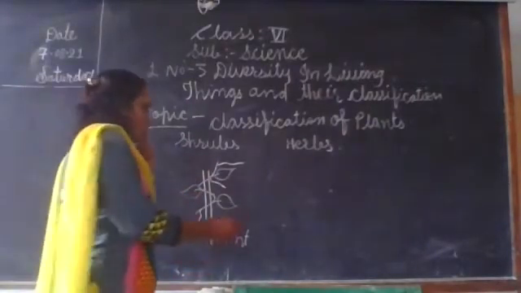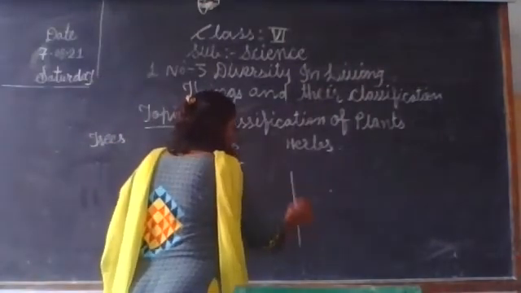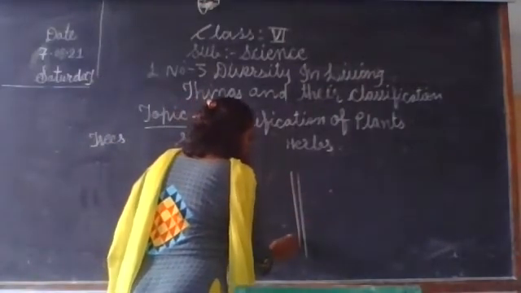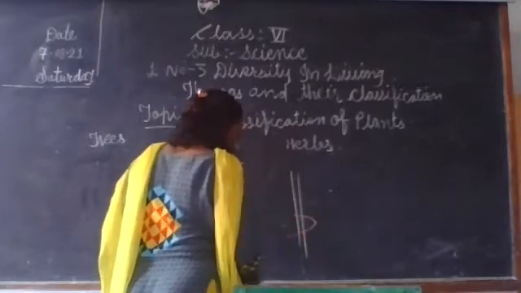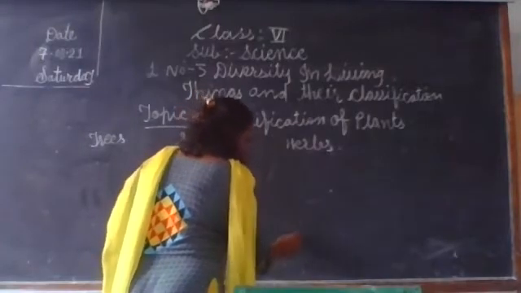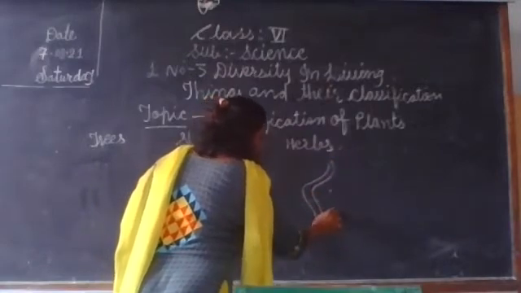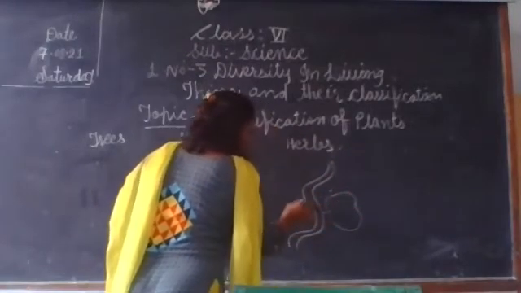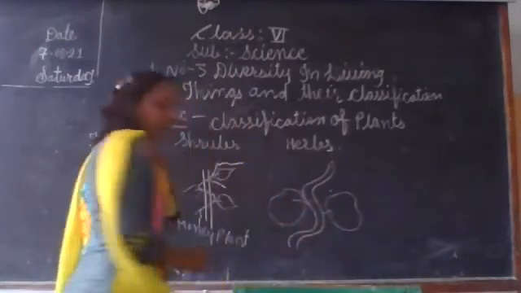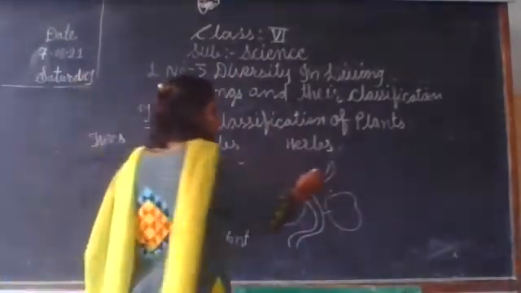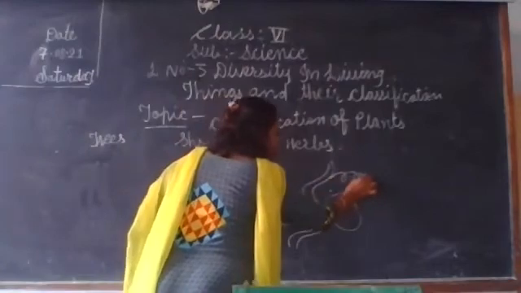Also, if you have seen the cucumber plant, it is a climber. Suppose this has the leaf. They show the tendril, a wire-like structure.